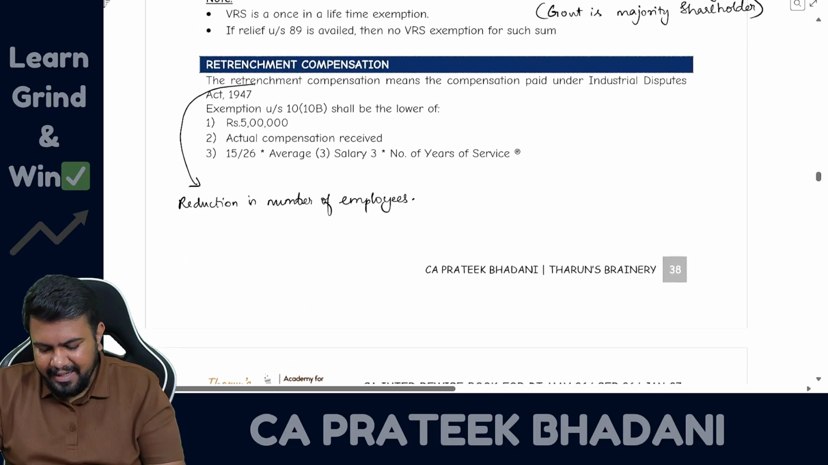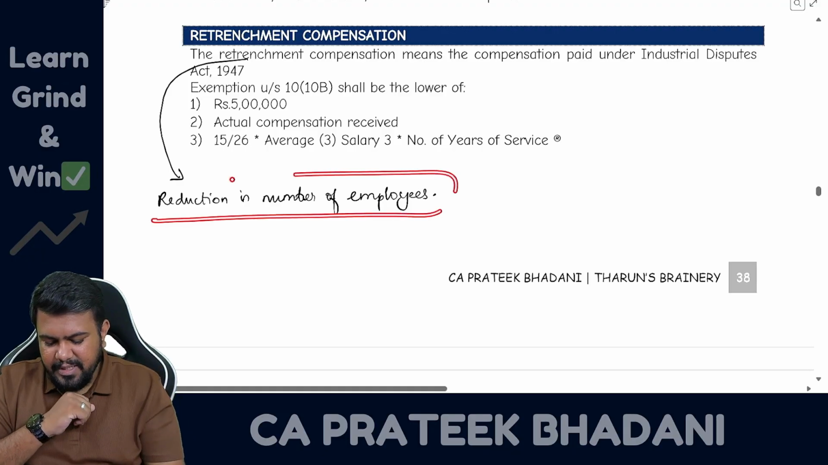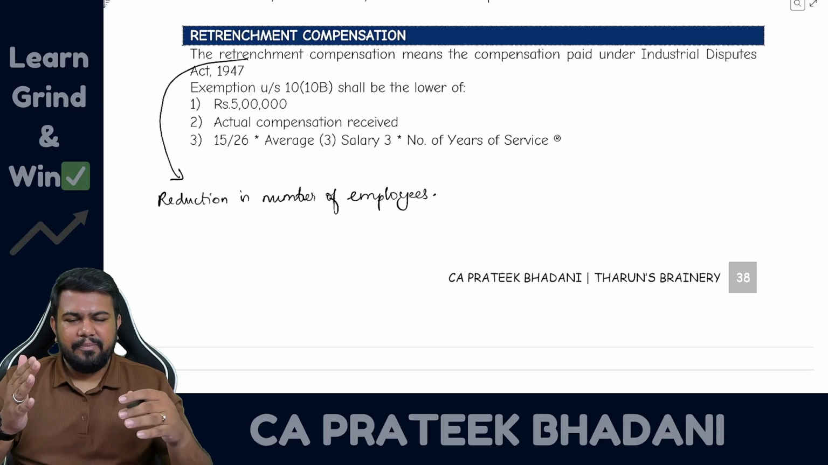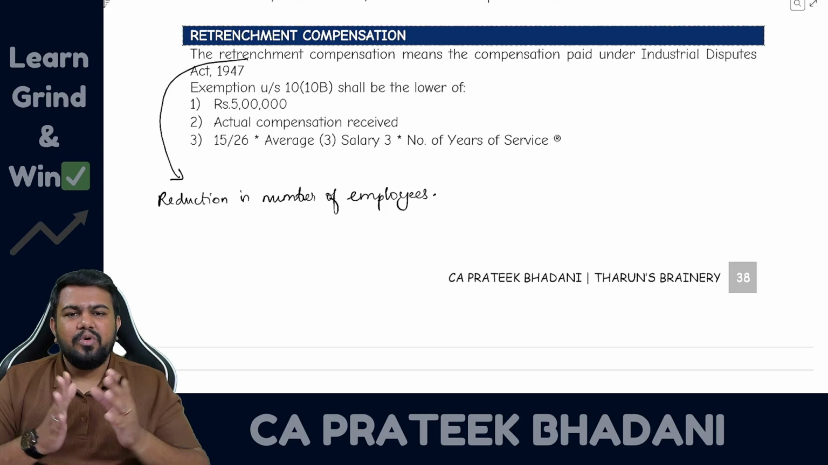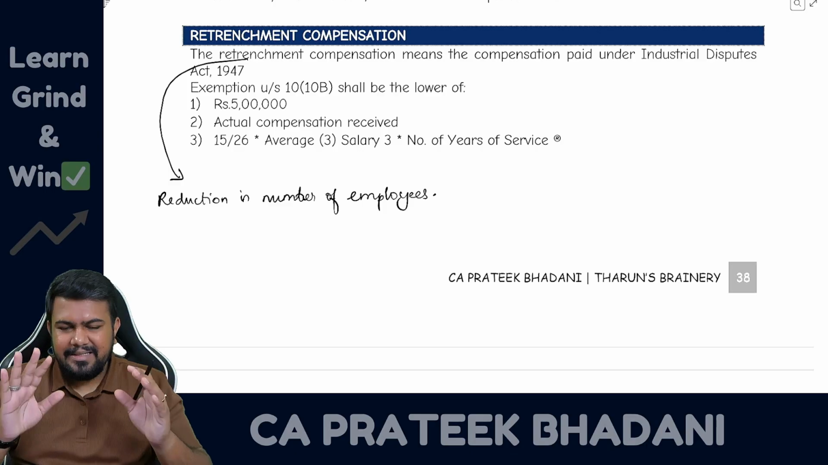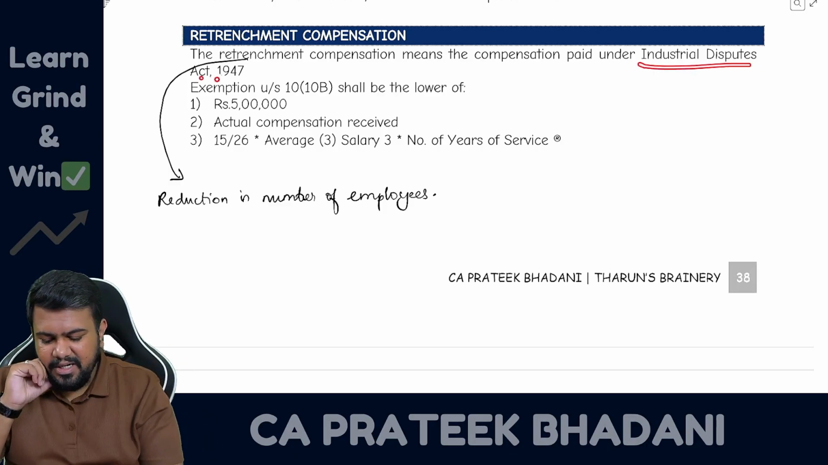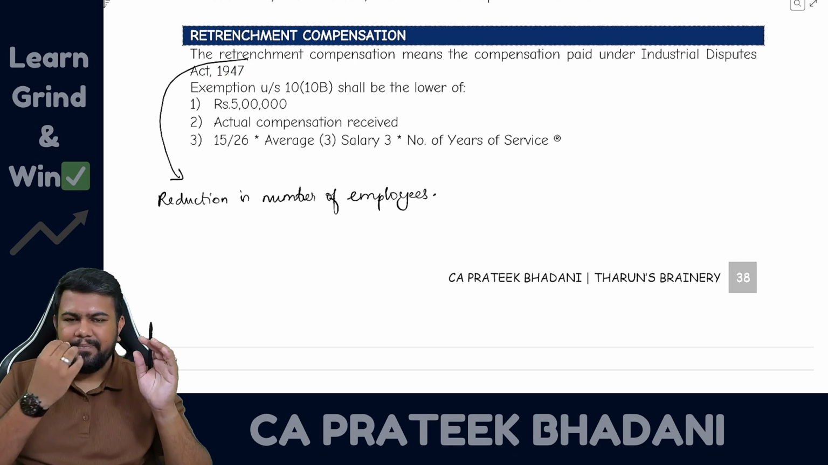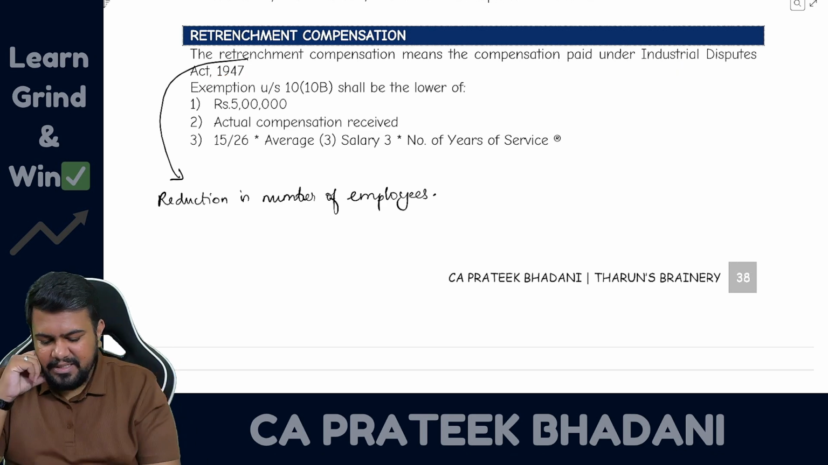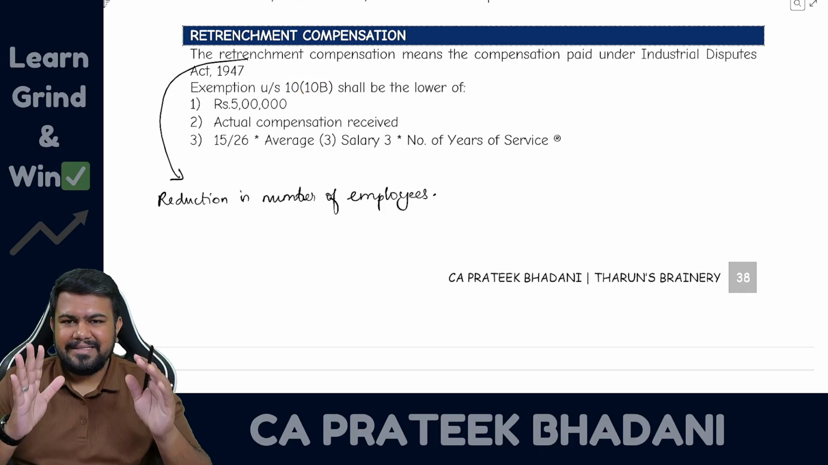Now let's talk about retrenchment compensation. Retrenchment compensation means what? Retrenchment means reduction in the number of employees. So the employer is reducing the number of employees and now asking the employees to go out from the organization. This is called retrenchment. In case of retrenchment, the employer will give the compensation as per the Industrial Disputes Act of 1947. So compensation as per Industrial Disputes Act will be exempt under section 10 clause 10B subject to the condition. So what is the exemption?